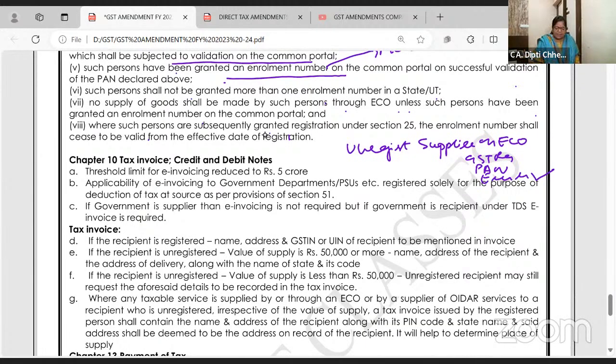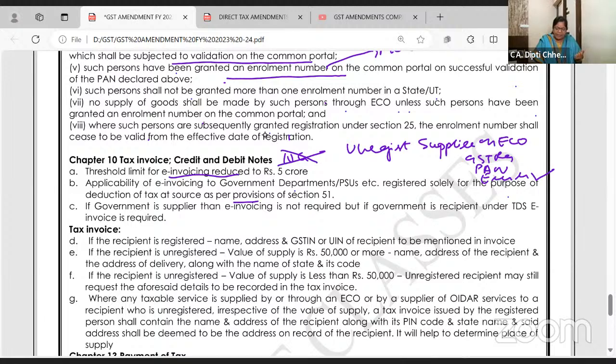Among the amendments, the e-invoicing limit is reduced from 10 crore to 5 crore. If your turnover crosses 5 crores in the preceding previous year, you have to do e-invoicing on the portal. Applicability of e-invoicing to government departments registered solely for the purpose of TDS. So those government departments who are going to deduct TDS have to issue e-invoices.